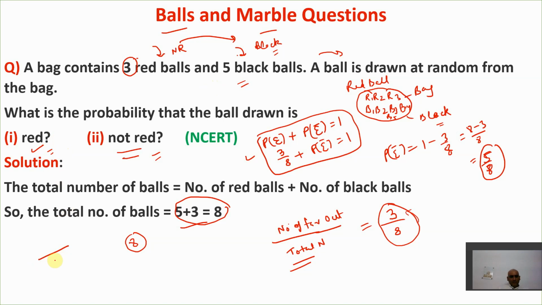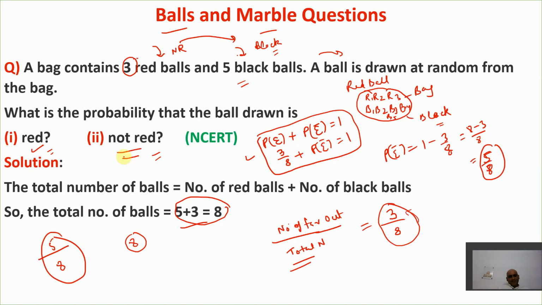How? Denominator, total number of outcomes. Total number of outcomes is what? 8, because total number of balls is 8. And the probability of getting a black ball is what? 5, because total number of black balls is 5. So the answer is again 5 by 8. So I have solved this question in two ways, right?